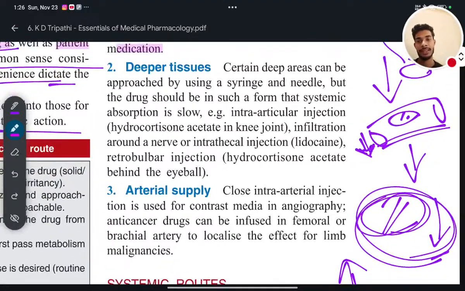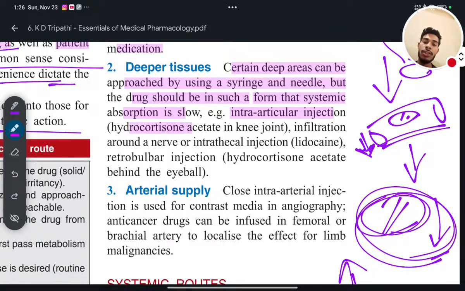Okay, next, number 2 is deeper tissue. Certain deep areas can be approached by using a syringe or needle, but the drug should be in such a form that the systemic absorption is slow. Example, intra-articular injection. The injection which is provided in between the bones, that is the joint. Intra-articular means in the joint.